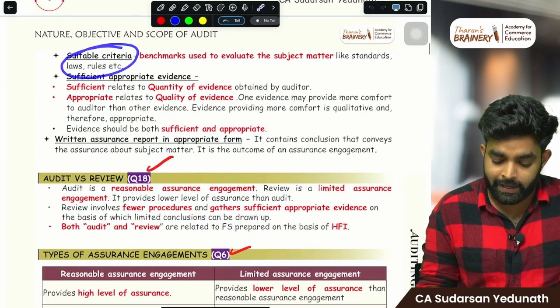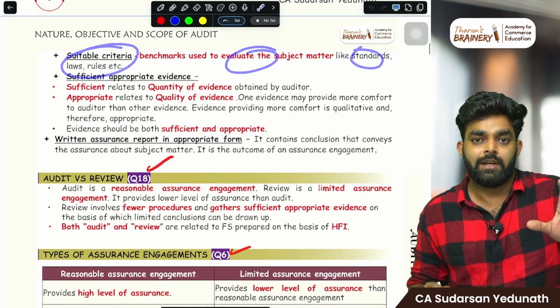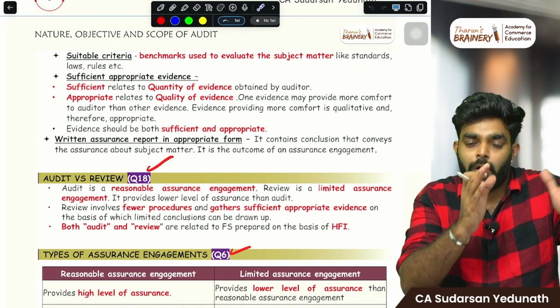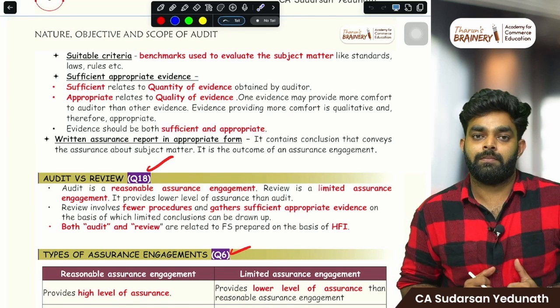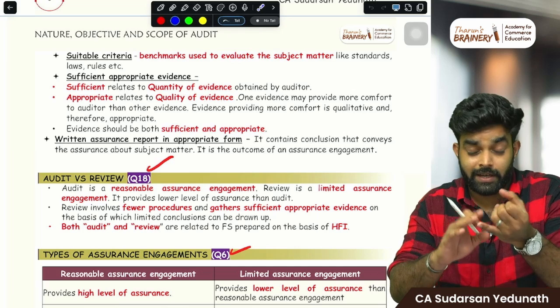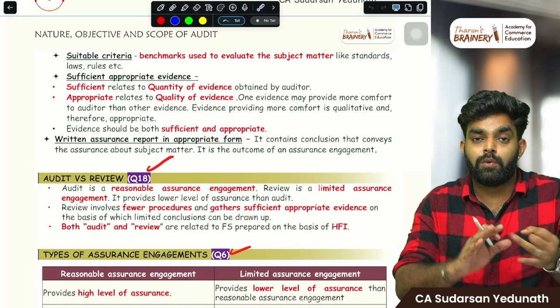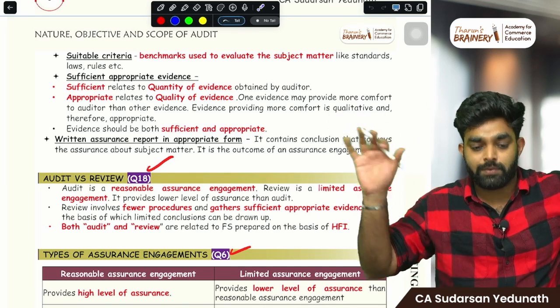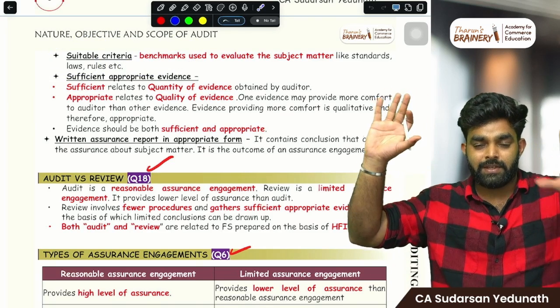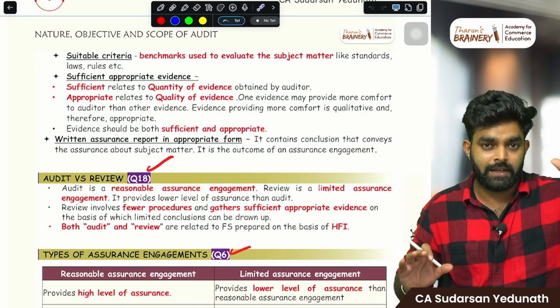What is suitable criteria? That is, what are the rules and regulations based on which we are checking? Here we have a financial statement. How will we make sure this is correct? We will cross check it with the standards on auditing, accounting standards, all the rules. Those rules are what we call suitable criteria. These are benchmarks, standards which we use to cross check whether this is correct.